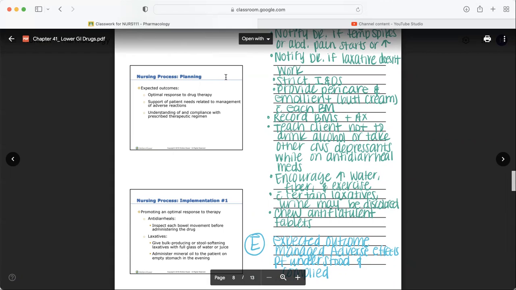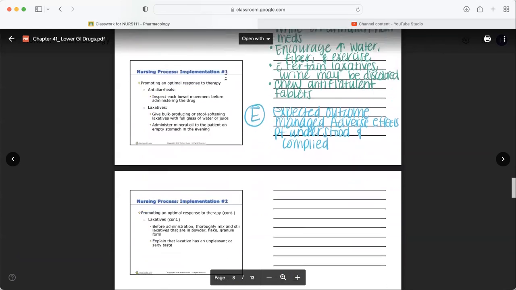Also, teach our client not to drink alcohol or take other CNS depressants while they're on antidiarrheal medications. We know that can cause some issues with increased central nervous system depression. We also want to encourage our client to increase their water, increase their fiber, and increase their exercise, because we know bowels that move, bodies that move, their bowels move, right? With certain laxatives, the urine may end up being a different color. That's normal. So just depending on the laxative, make sure that the client's aware. And then if there's an anti-flatulent tablet, we want to chew that, okay, chew that so that it works better to help to consolidate that gas.